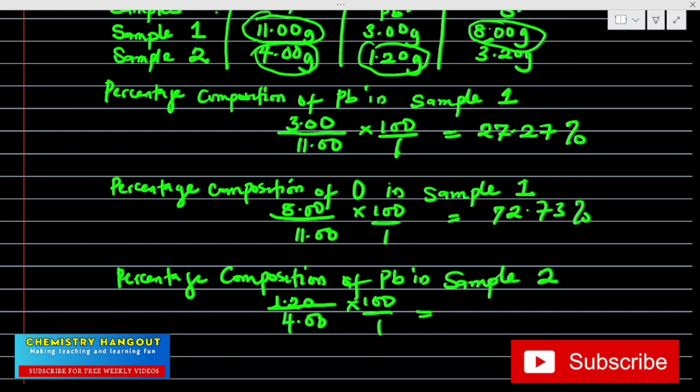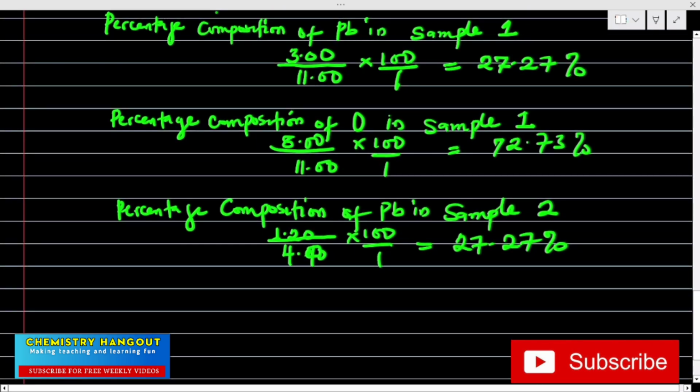The second sample is 4.40, not 4.00, because 1.20 plus 3.20 will give us 4.40. So 1.20 times 100 divided by 4.40 also gives me 27.27%. Okay, interesting.